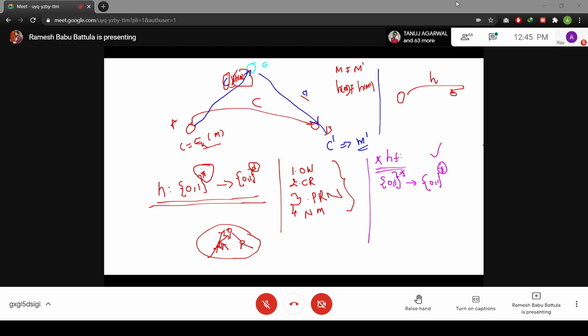Let's suppose you take any sponge. You have water in a bucket, and you put the sponge in the water. What happens? The sponge absorbs some amount of water.